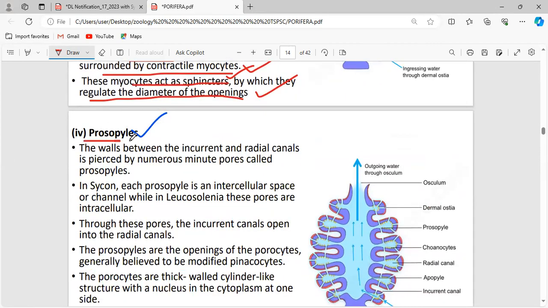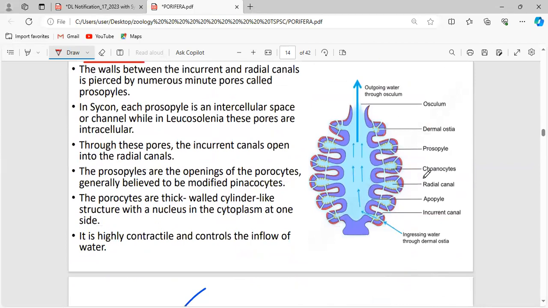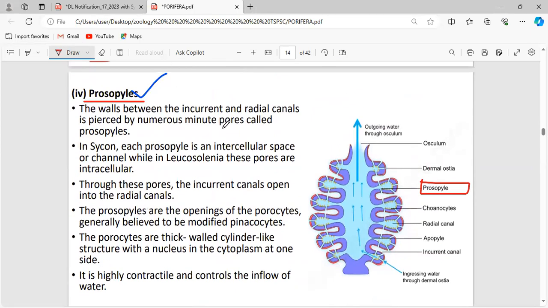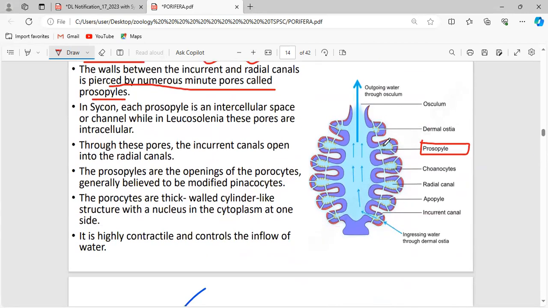Now comes the prosopyles. The wall between the incurrent and the radial canal is pierced by numerous minute pores called the prosopyles. This is the incurrent canal, this is the radial canal, and this is the incurrent canal. The radial canal and the incurrent canal are connected by these pores, which are called the prosopyles.